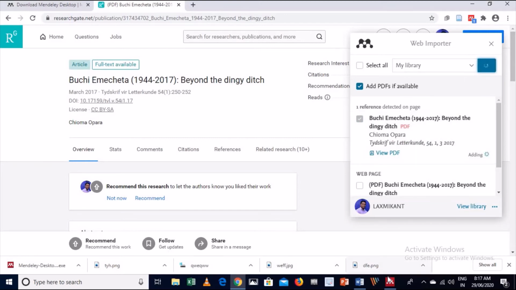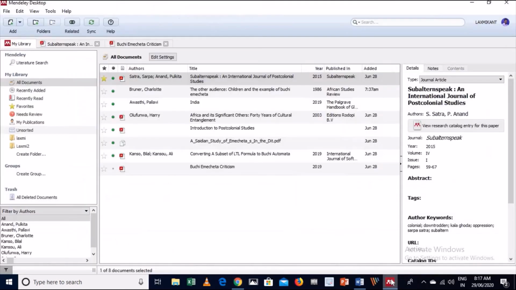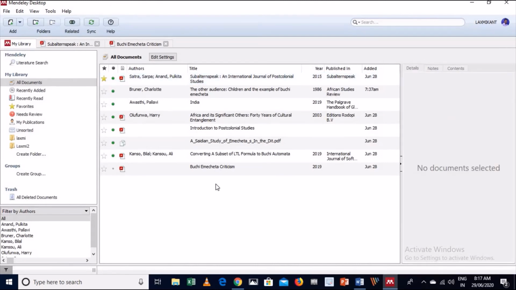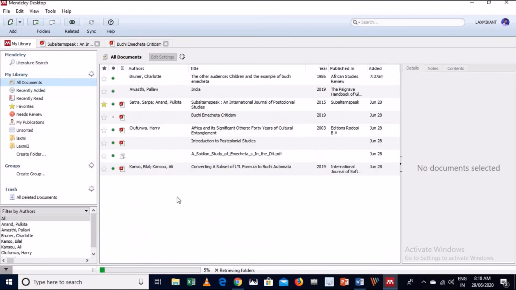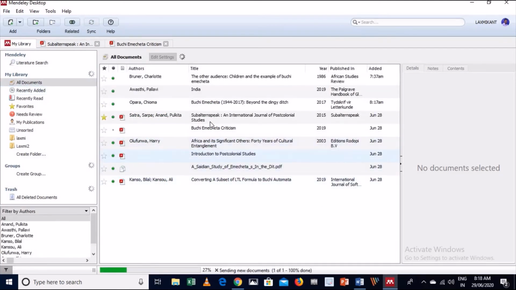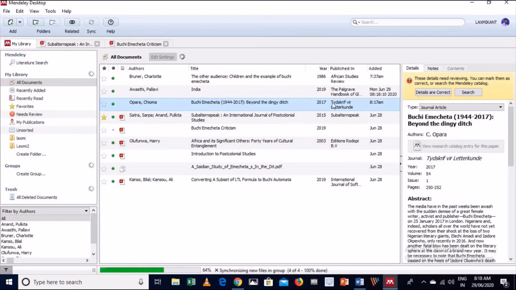This file will be visible in your Mendeley desktop version. We will see it is available, or we can synchronize. It is automatically updated. So this is the file which I have added just now.